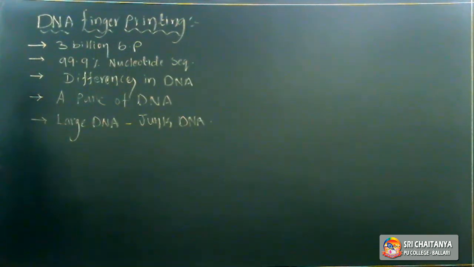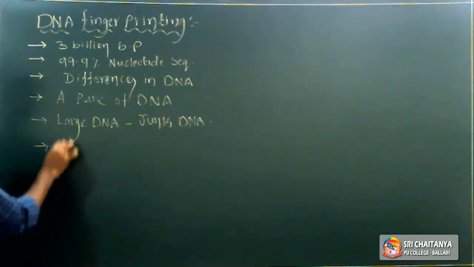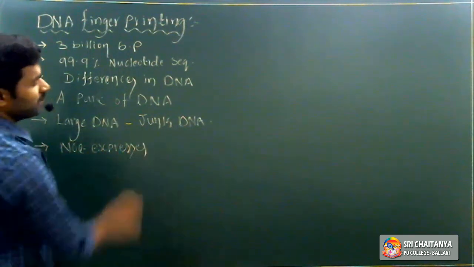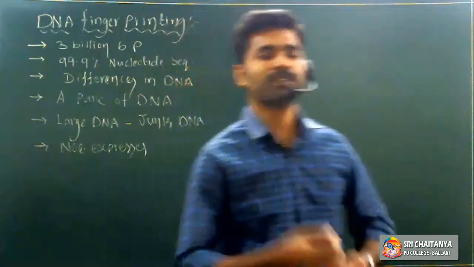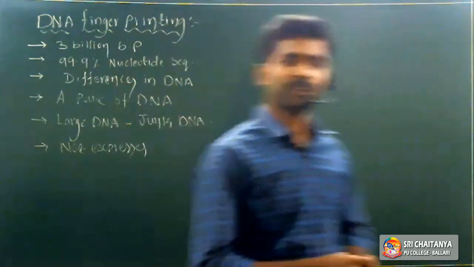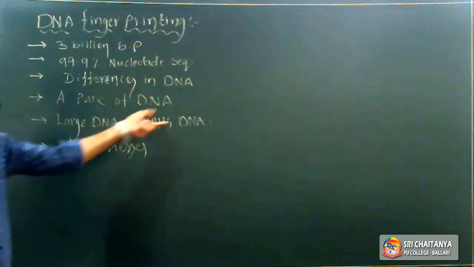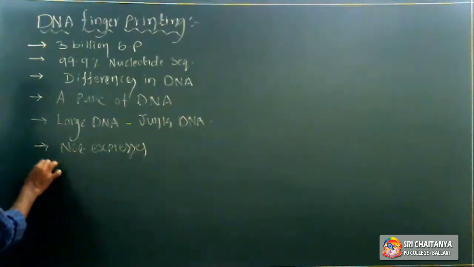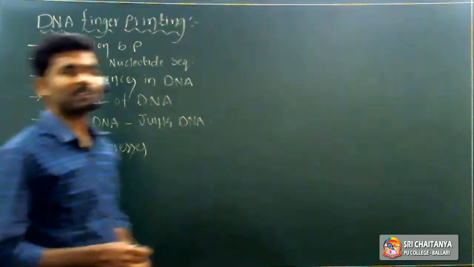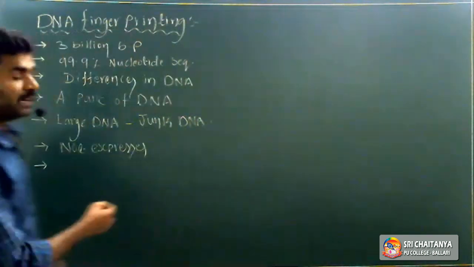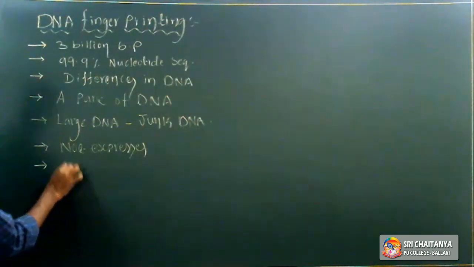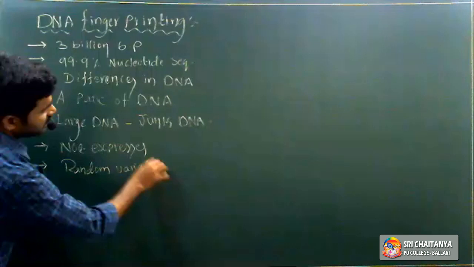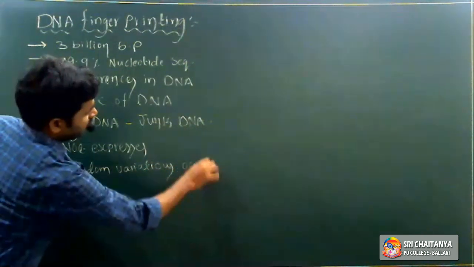But this junk DNA does not express, which means it does not participate in protein synthesis. It does not participate in transcription or translation, and it does not synthesize proteins. And in that junk DNA, random variations occur at every 200 nucleotides.